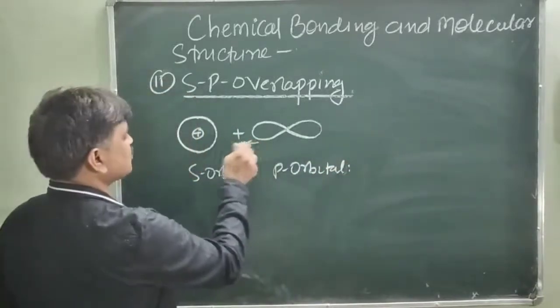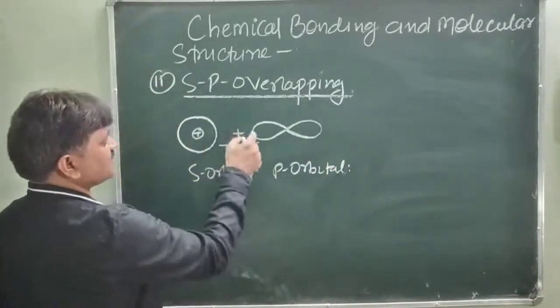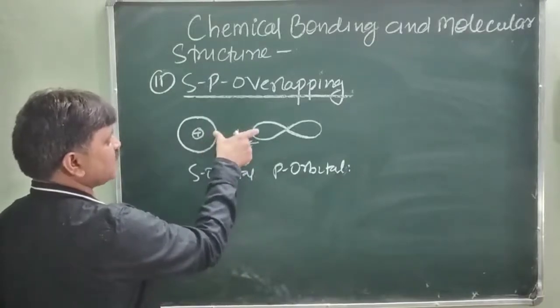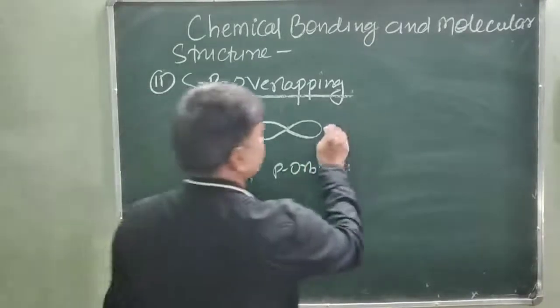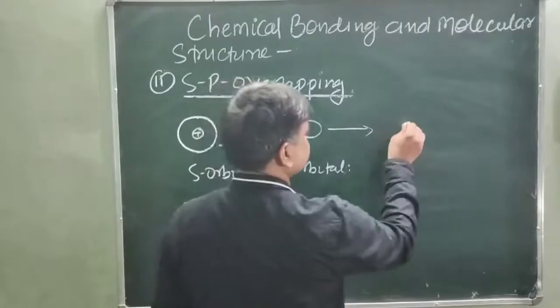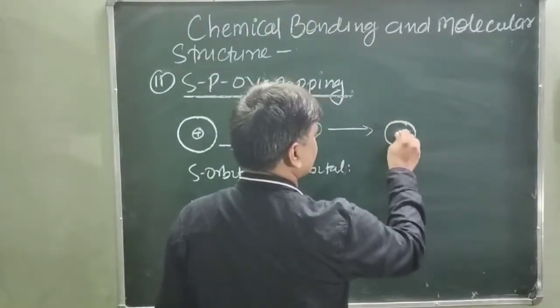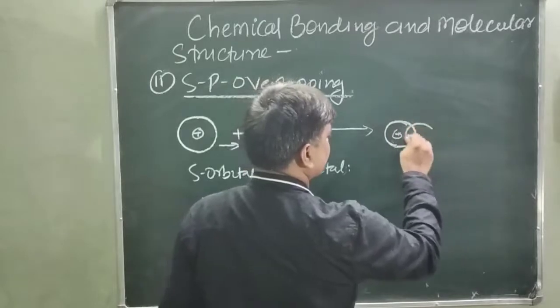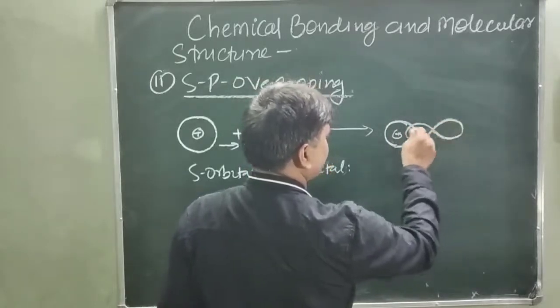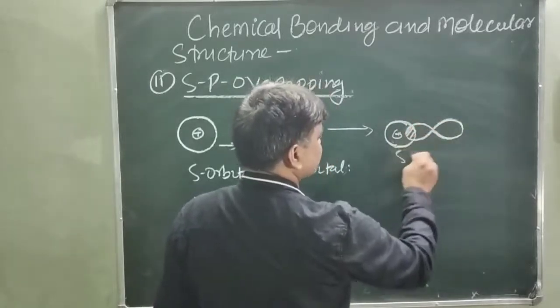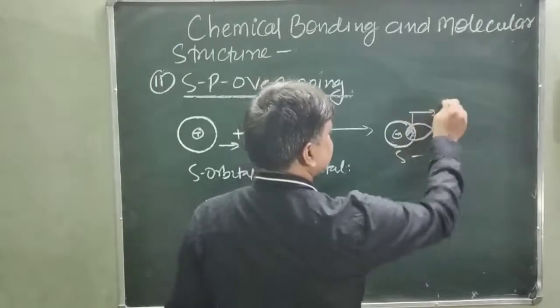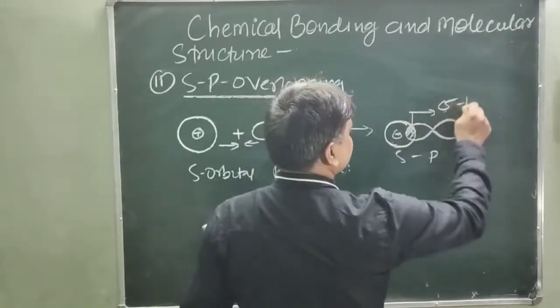Now they will come close to each other, and this lobe and this end merge with each other. Then the formation of a bond takes place here. This is sp overlapping. This bond formed is the sigma bond.